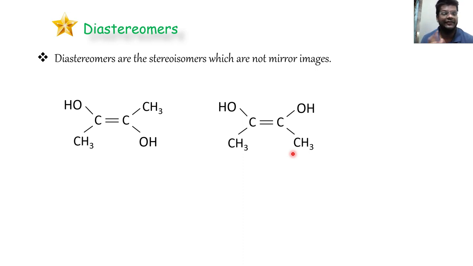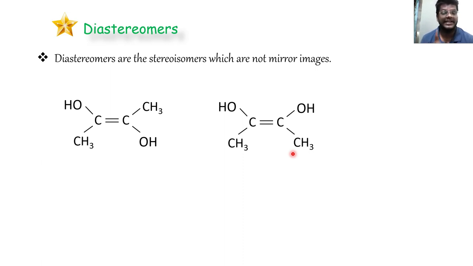So how to identify the difference between enantiomer and diastereomer? First, check if the given two structures are mirror images or not. If they are not, then they are diastereomers. If they are mirror images, then check superimposability. If they don't superimpose, then they are enantiomers. And if they superimpose, then they are meso compounds.